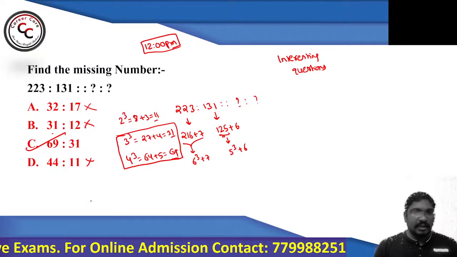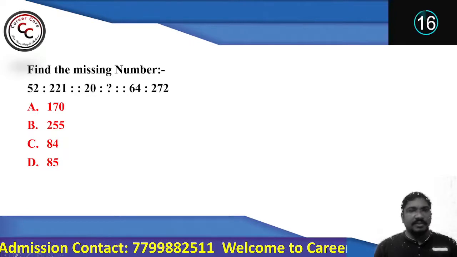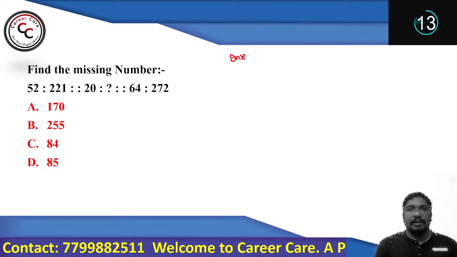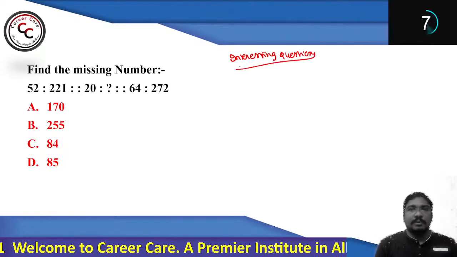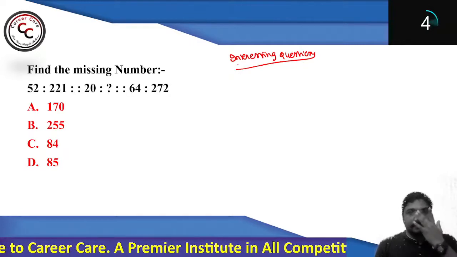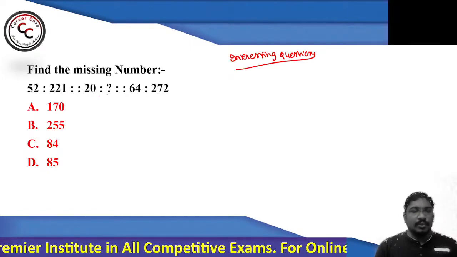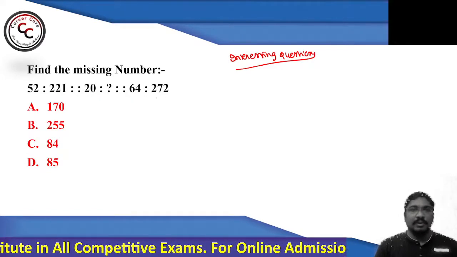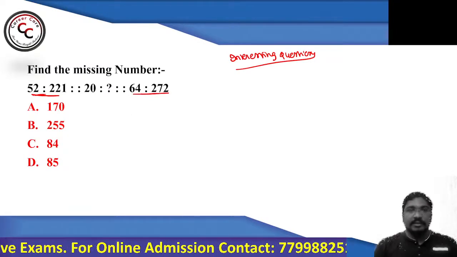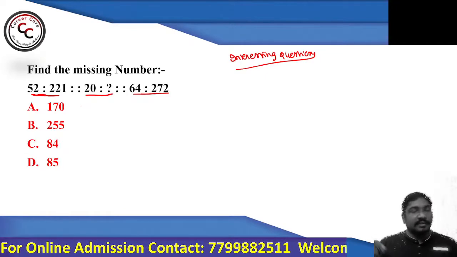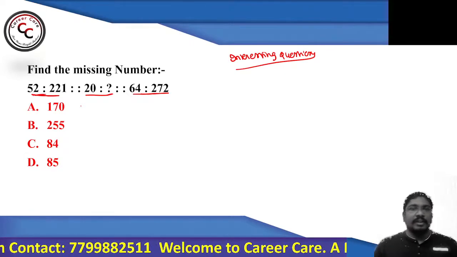Okay. Now, look at this particular question. This is also an interesting question based on number analogy. In total I have brought 5 sets of questions which are purely based on number series and are very interesting. So 52 is to 221 is analogous to 20 is to what, is analogous to 64 is to what? That means these are both related in what way, such that 20 is to the other number which is left is related the same way. So 64 and 272, just check this.